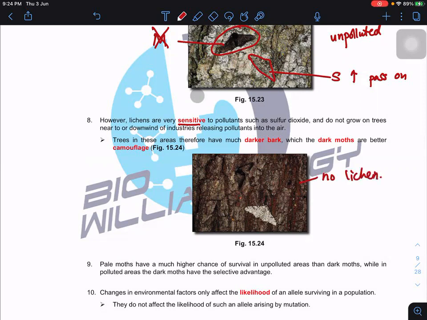When there are no lichens, the speckled form now becomes very obvious. So they will be the ones to be killed. But the melanic form, can you see that? The melanic form continues to survive and then passes on this melanic allele to the next generation.